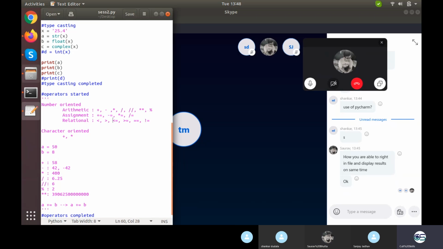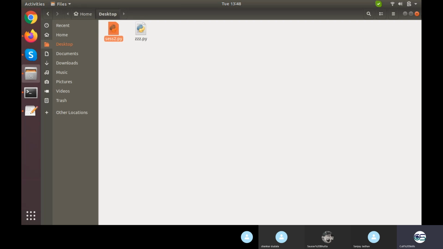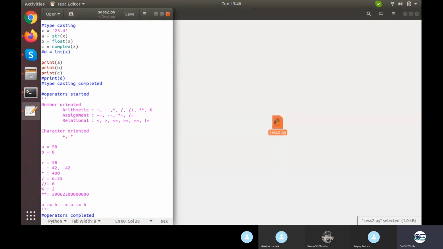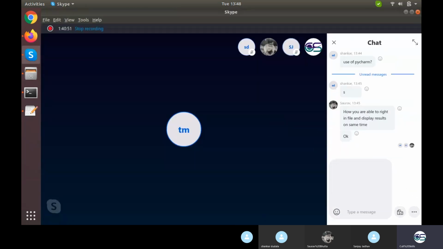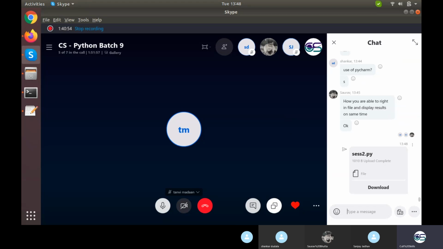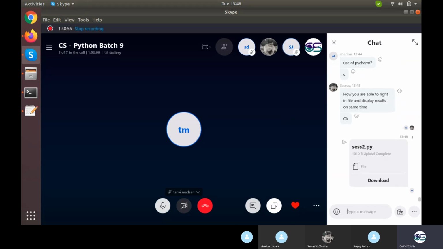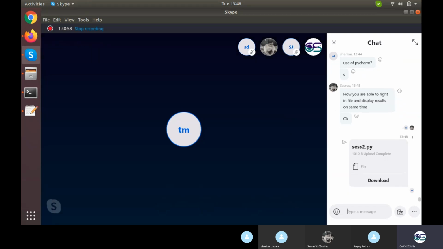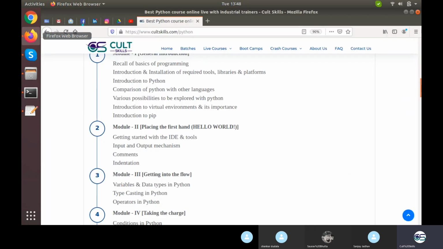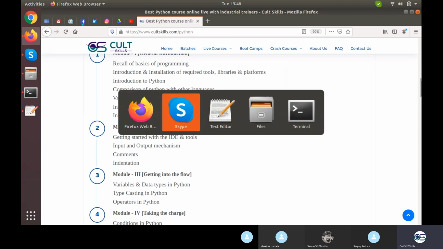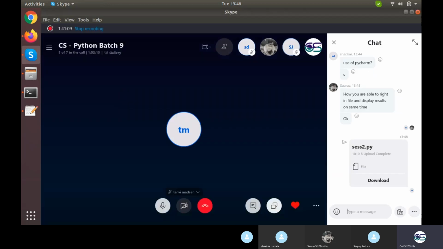I'll share this file with all of you, I'll just share it right now. So you can check this out and practice with it. I would suggest you not to copy the code from here and execute it. For all the things we have discussed, go to the website of skullskills.com, visit the Python page, start from module 1, and whatever thing you like, that you need to check with your execution, just execute that.